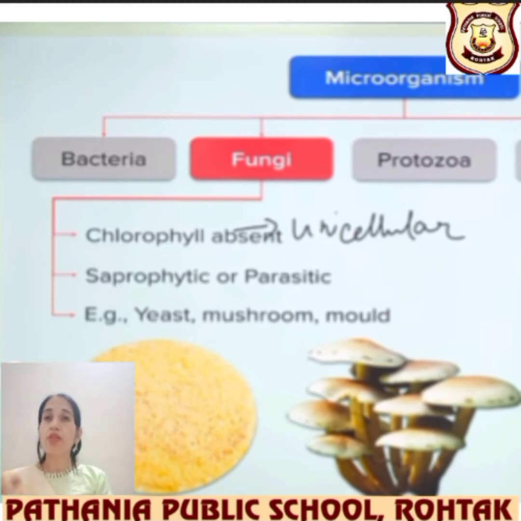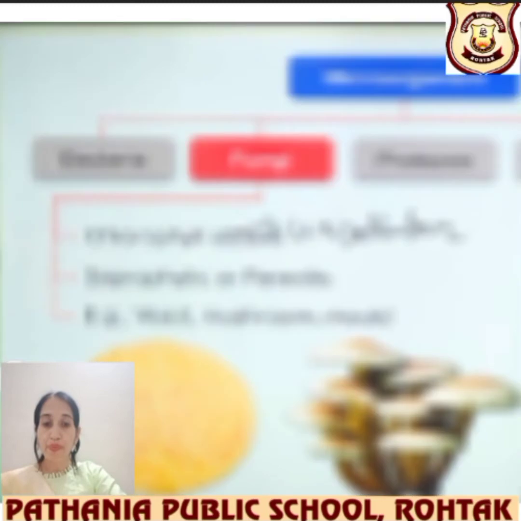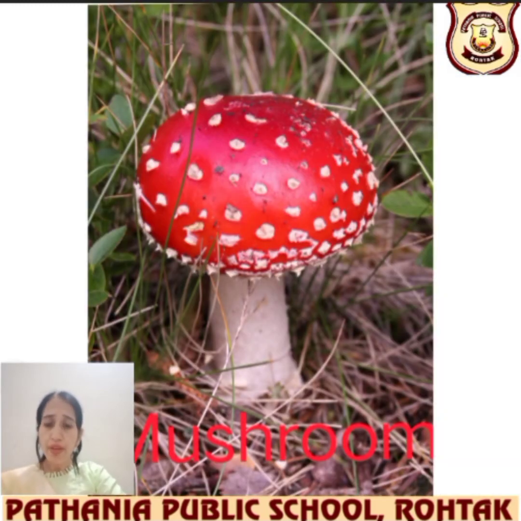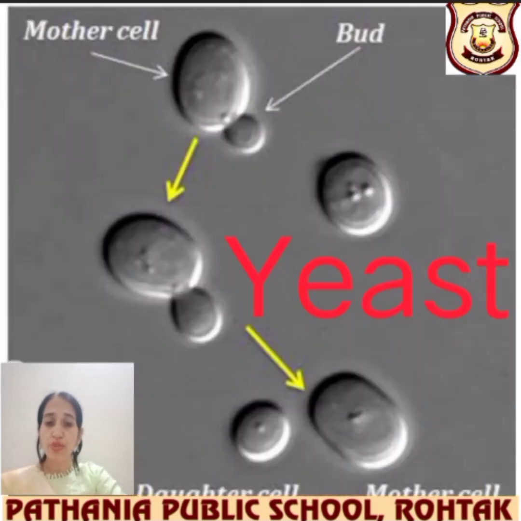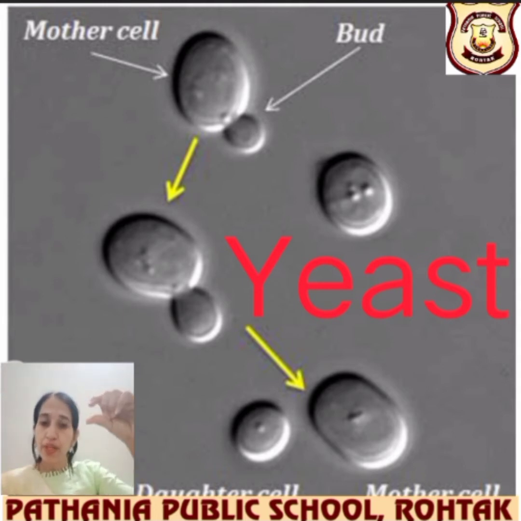So yeast is used for many purposes, like preparing pastries, breads, and of course alcohol, wines, all these purposes. Mushroom, we all know, we have seen we use it as food also. And yeast looks like this under the microscope. It reproduces by budding from the mother cell. A bud appears, then it gets separated from the mother cell, and then again it develops, and again the mother cell develops, and so the process goes on, right?